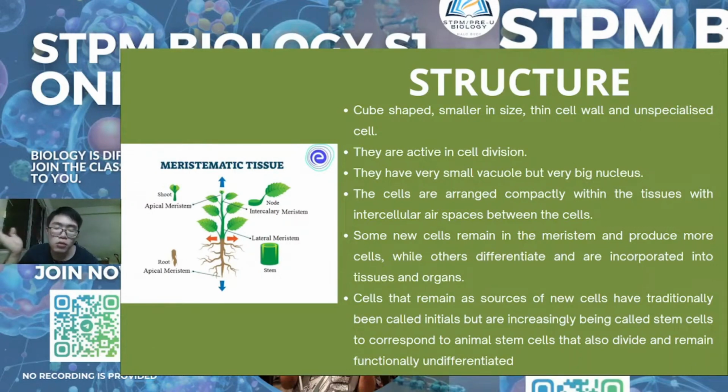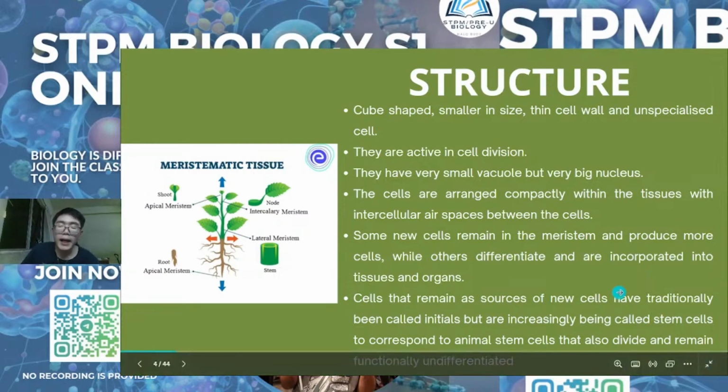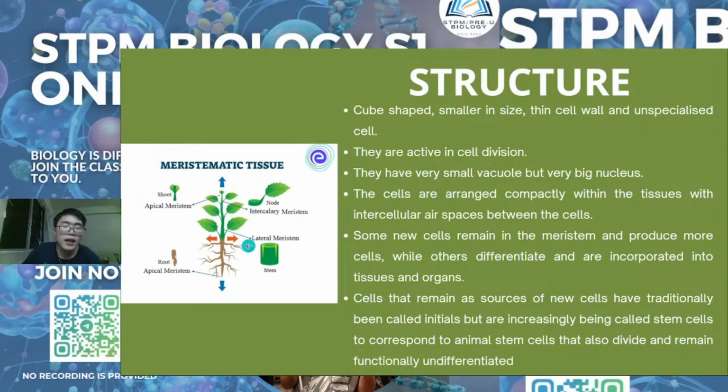So humans also contain stem cells, but human stem cells normally occur during the embryo stage. After the embryo stage, when it becomes a zygote, or becomes a baby, humans normally no longer have embryonic stem cells. So compared to plants, we can say that the stem cell is always present within their body, but for animals it is not. So these are just the general explanation for meristematic tissue.